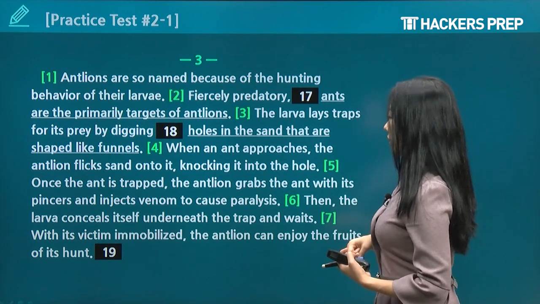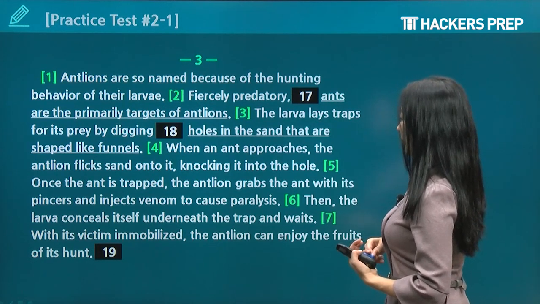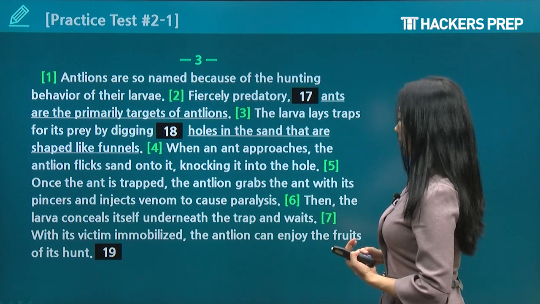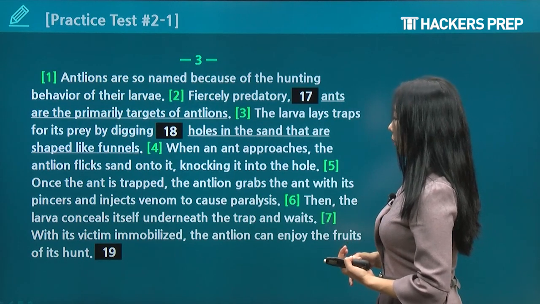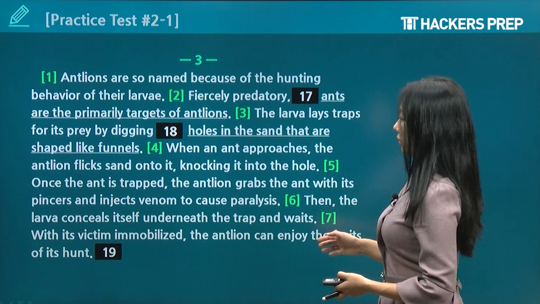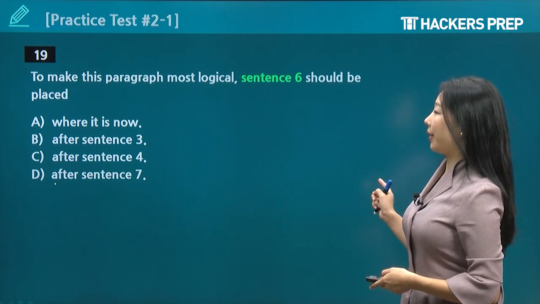Once the ant is trapped, the antlion grabs the ant with its pincers and injects venom to cause paralysis. Then, the larva conceals itself underneath the trap and waits. With its victim immobilized, the antlion can enjoy the fruits of its hunt. To make this paragraph most logical, sentence 6 should be placed where?